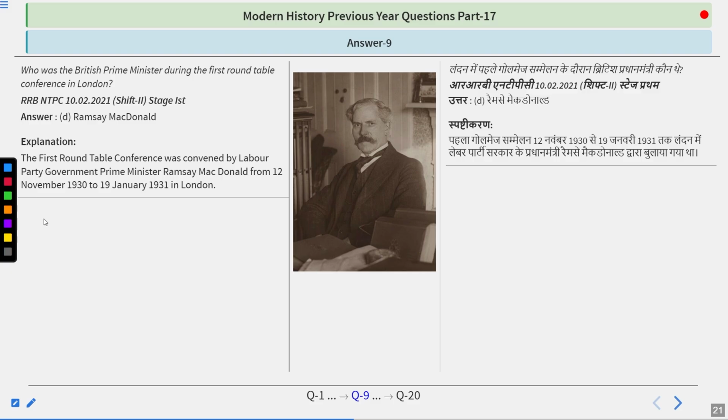And if we talk about Ramsay MacDonald, he was also the one who put forward the Communal Award that came to India later on in 1932 after the second Roundtable Conference, because of which the Poona Pact was signed between Dr. Bhimrao Ambedkar and Mahatma Gandhi in Yerwada Jail, Pune, on 24th September 1932. So do remember, the answer to this question is Ramsay MacDonald.